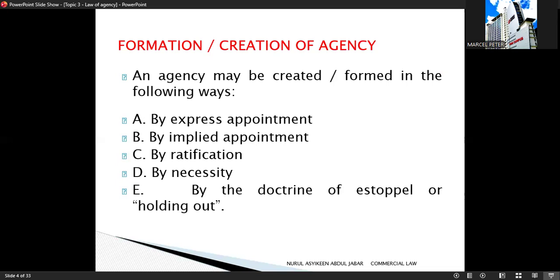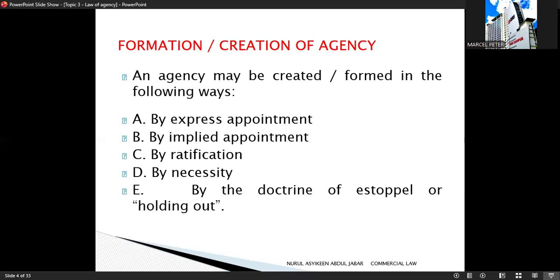This happens when the principal clearly and directly appoints an agent. It can be done orally or in writing. So the authority is clearly stated. Next, by implied appointment. This happens through conduct or circumstances, not through clear words. The relationship is implied from behavior. So here it is the actions that show an agent exists.